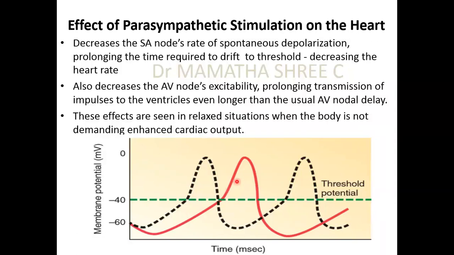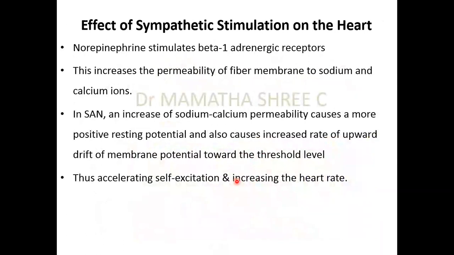So when does this happen? This happens whenever we are normally sitting and not performing any activity as such. So under relaxed situations, it is the parasympathetics which take over. Therefore, at rest, it is the parasympathetics which take over from the sympathetics to keep our heart rate in control.